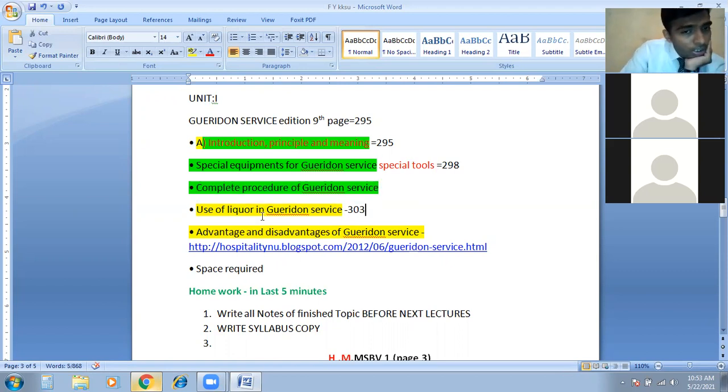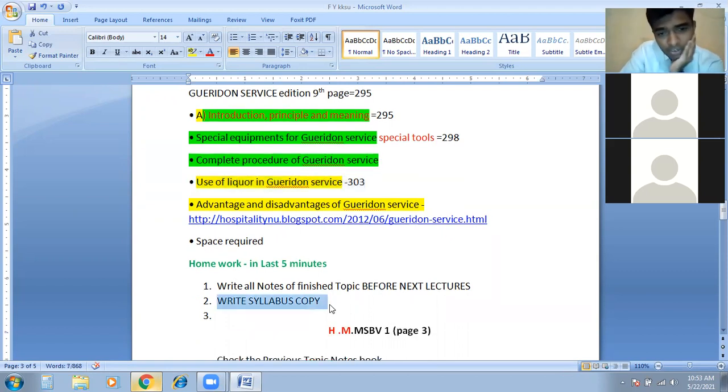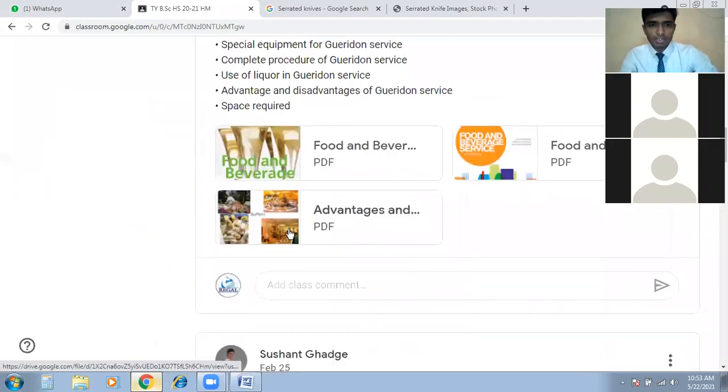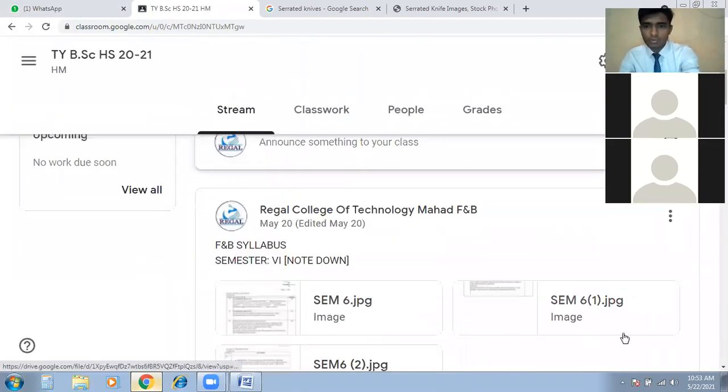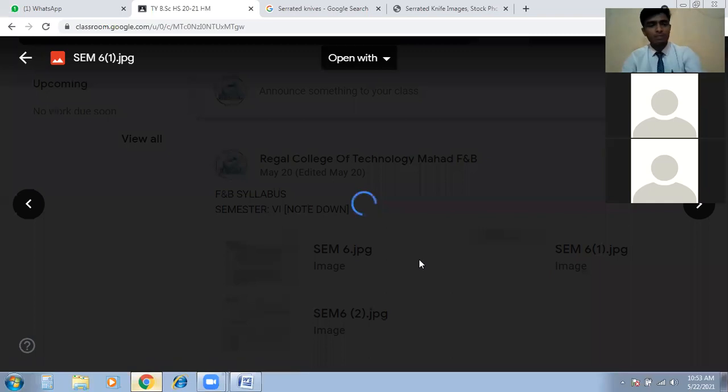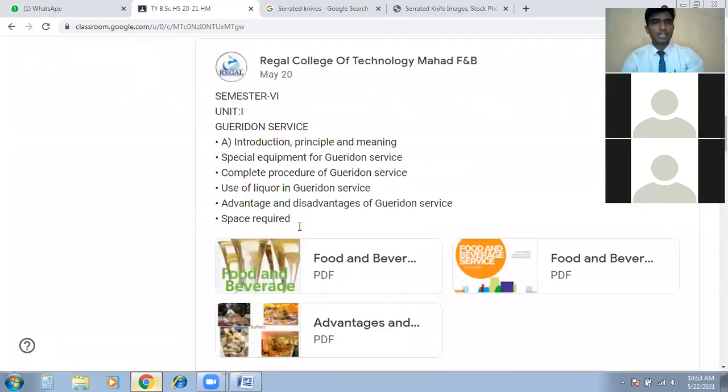Next, you have to write the syllabus copy. You know the drill, what you have to do. The syllabus copy is a must. I have uploaded the syllabus copy right here. You can see, this is the syllabus copy. We have to write this syllabus copy for the theory as well as the practicals. So write that before the next lecture, and then we will see what points are remaining.